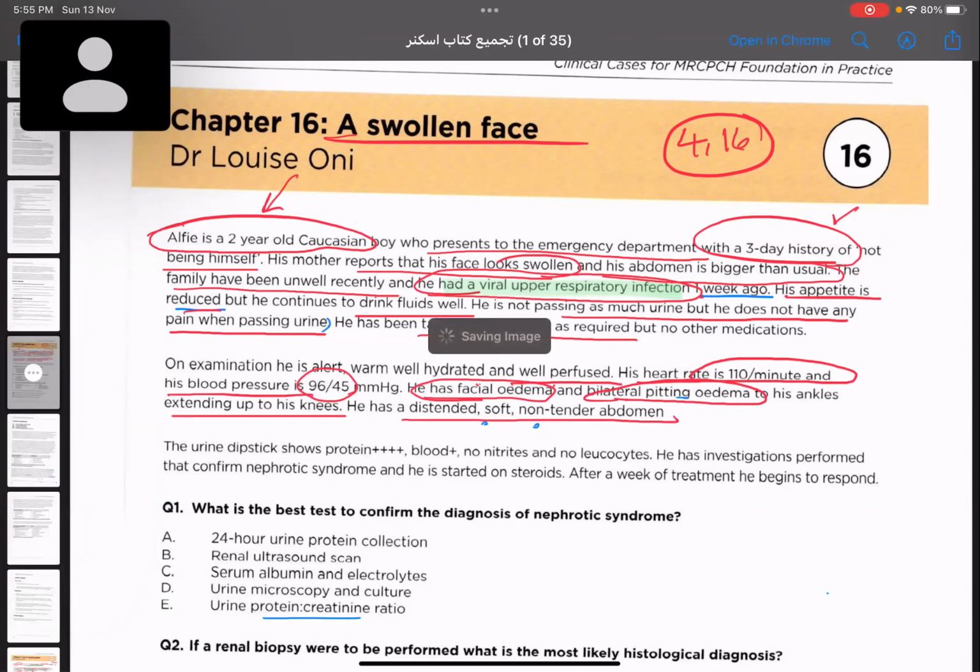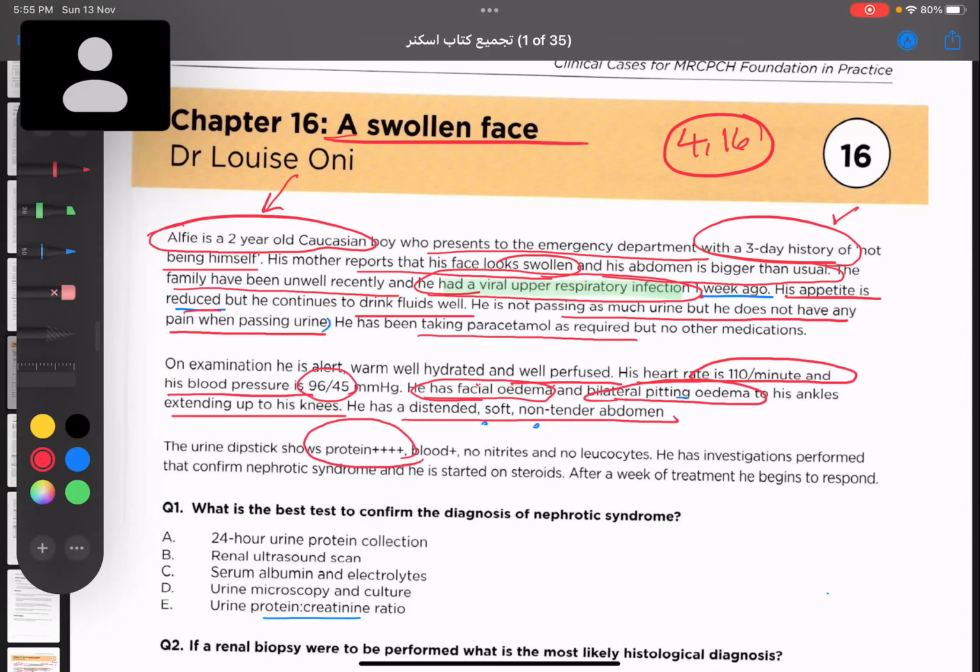The urine dipstick shows protein 4+, blood 1+, no nitrites or leukocytes. He has investigations performed that confirmed nephrotic syndrome and is started on steroids. After weeks of treatment, he begins to respond.